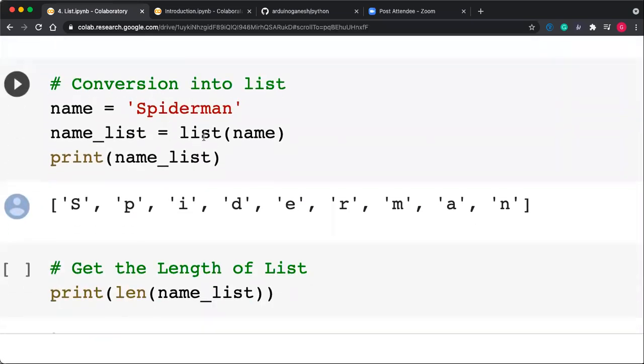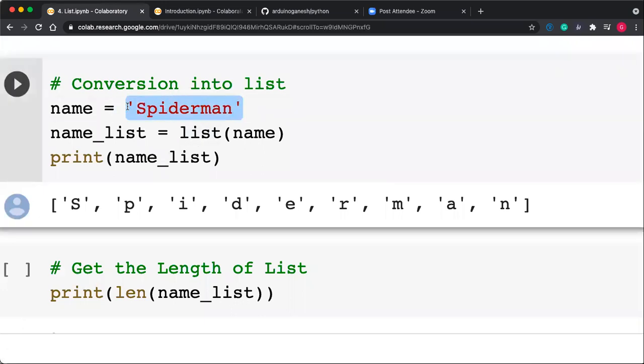Now conversion into list. Suppose you have a string with you, and you want to convert that string into a list. We know that there is type conversion. List of string, you will get a list here. The list contains all items separated. So every character is separated out here, SPIDERMAN, like that.